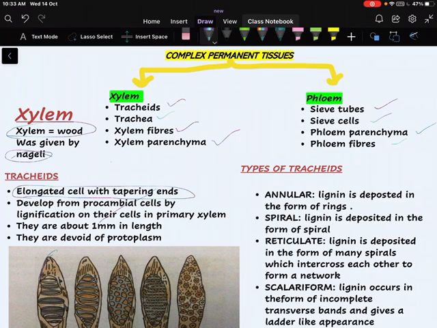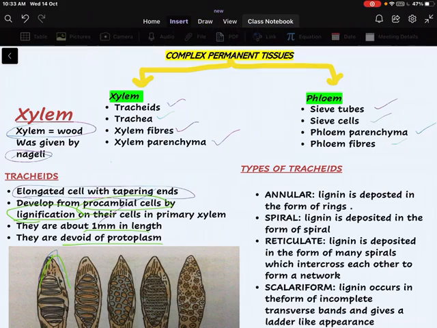With tapering ends, that is pointed ends. These develop from procambial cells by lignification. What is lignification? It is the deposition of thickening material on their cell walls. They are only about 1 mm in length and are devoid of protoplasm. If they are devoid of protoplasm, it means that these cells are dead cells. They are no longer living cells.